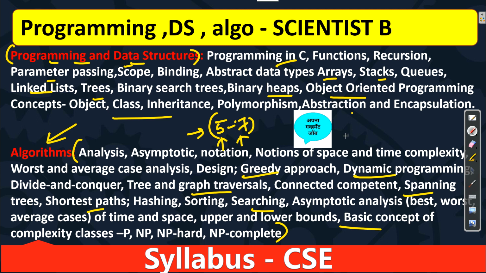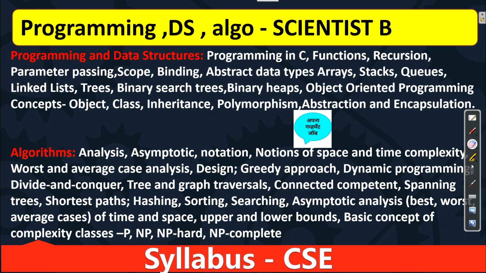As I mentioned at the start, we require maximum coverage, and this is the base of your computer science. That's why for programming, data structures and algorithms you can't leave out one topic as optional. Try to complete the whole thing mentioned here. Some topics may feel difficult, so you can skip those, but at least try first; if you are not getting it, you don't have any option, so skip it. This is the part for technical.